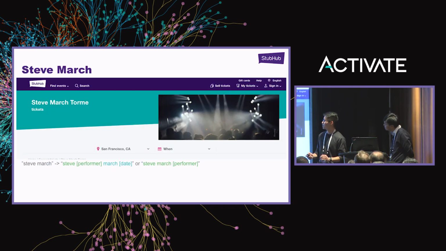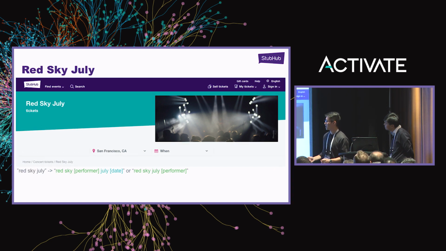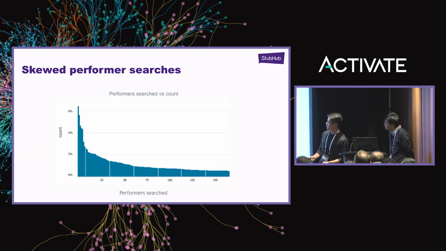So just to reiterate, here are two performers. One is Steve March, whose name could be tagged as performer or date, if you tag Steve as the performer and then March as the date. And then Red Sky July, Red Sky July being a performer by itself, but having the word July in there is confusing for any system that we try using.